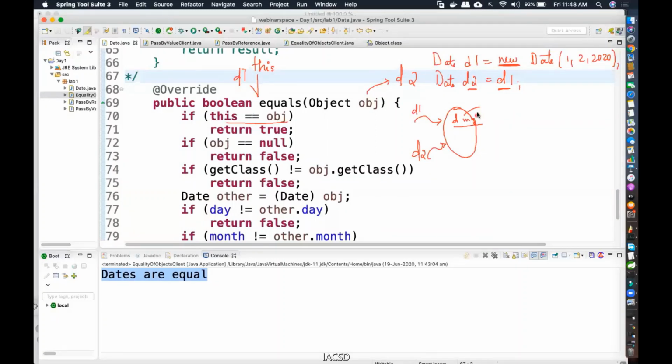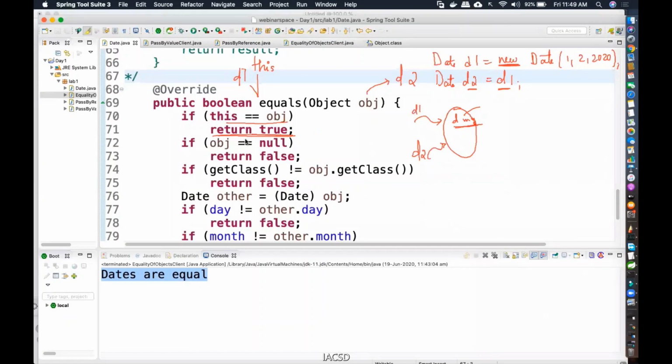So if the program is written such that D1 and D2 are pointing to the exact same object, then directly return true. I don't need to go inside the object and find out if day, month, or year are equal, because obviously they will be the same. So directly I'm telling it to return true and not check further. So writing like this improves the performance.